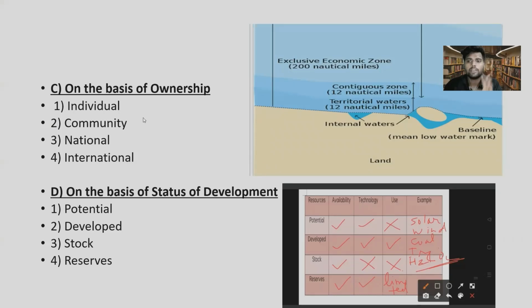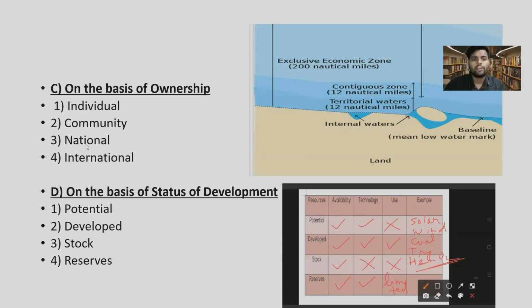Community resources. Okay, so there are resources that are shared by all the community members. For example, burial grounds, where we take dead bodies for last rituals. Hindus take it to Shamshan Ghat, and Muslim brothers take it to Qabristan. So it depends on community to community how they are using those resources. Another example is grazing grounds. We have a common grazing ground where all the cattle graze, and there are public parks. They are also common in a society or a community,